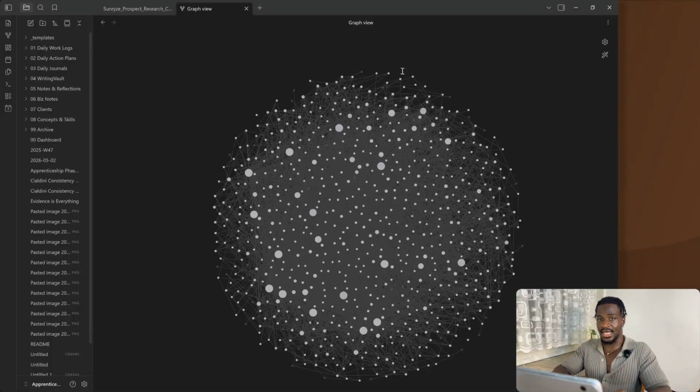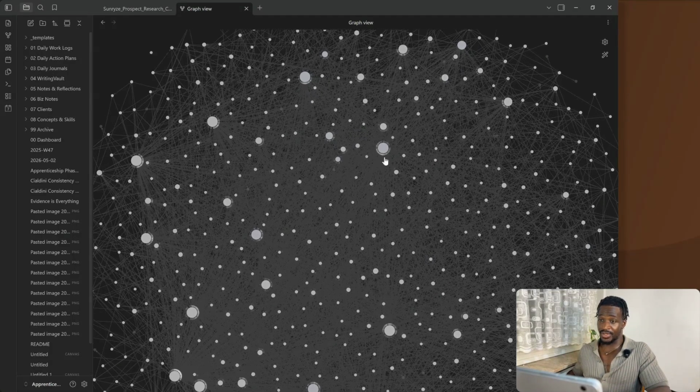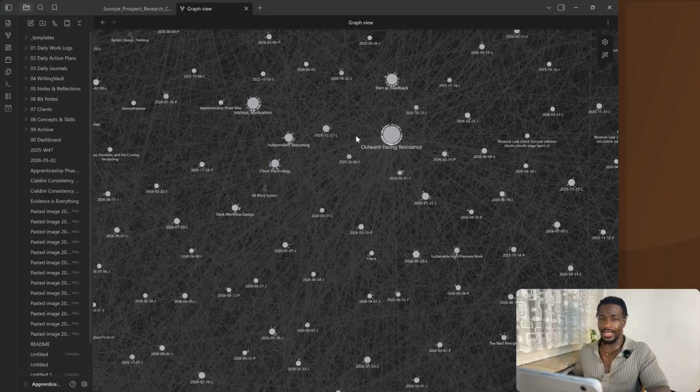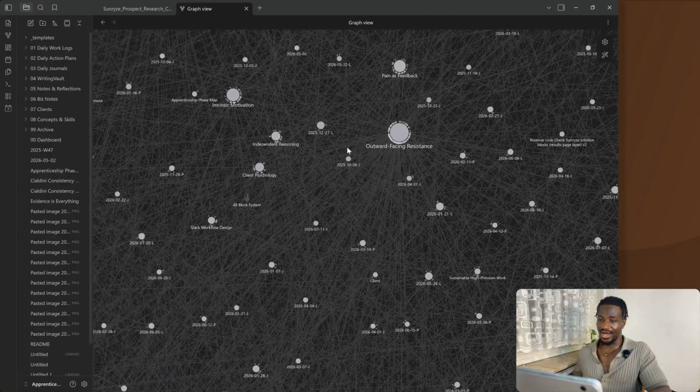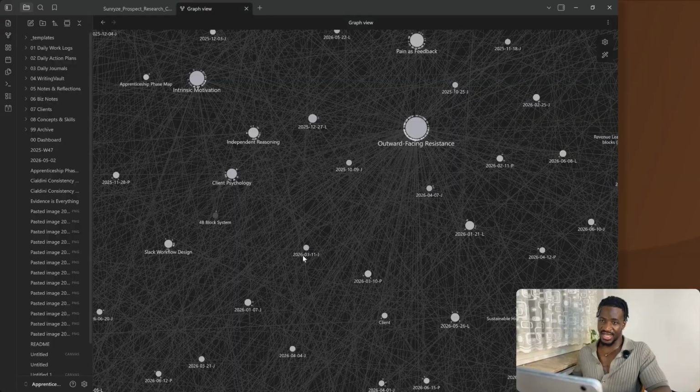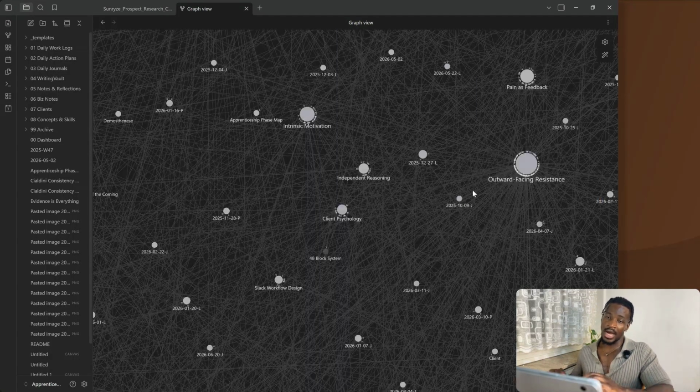This is my second brain. Every dot that you see here is a real day or a client interaction or a real idea I had at 2 in the morning. And every line that you see is a connection that my system found between them without me having to manually draw them myself. I built this with Codex completely from scratch.